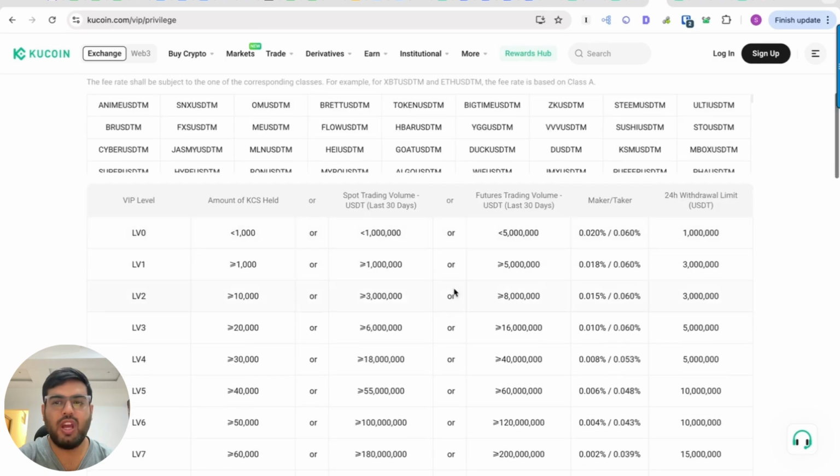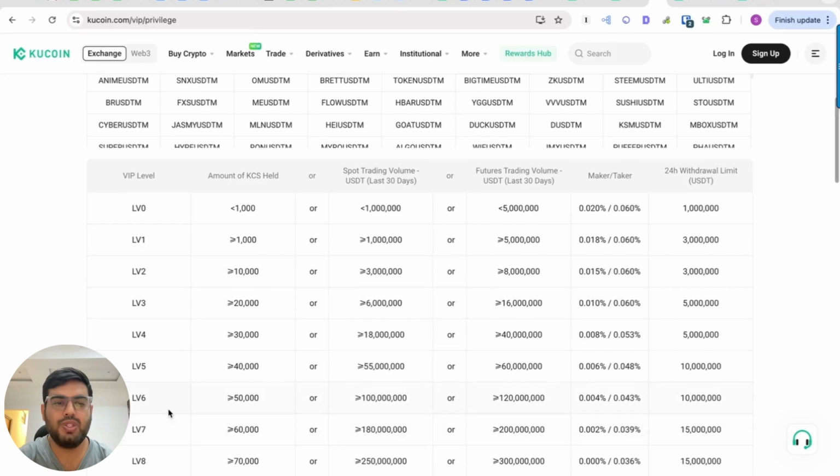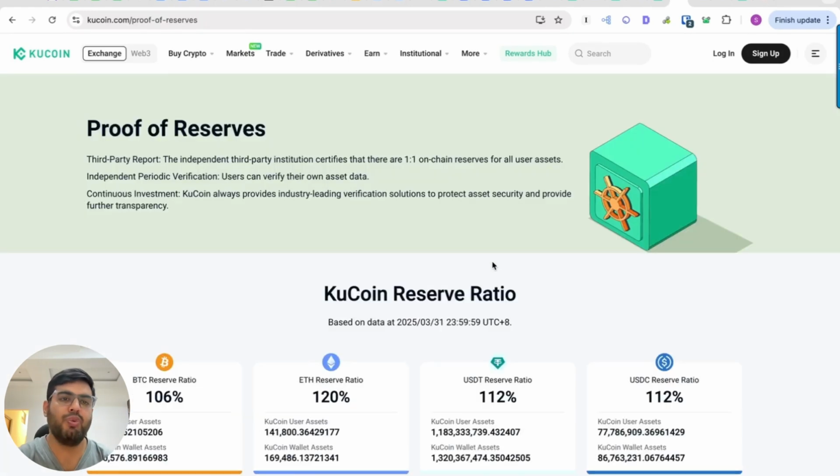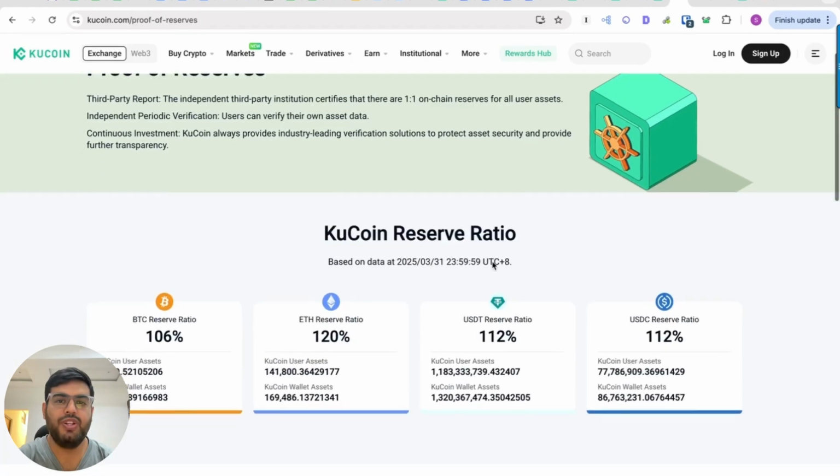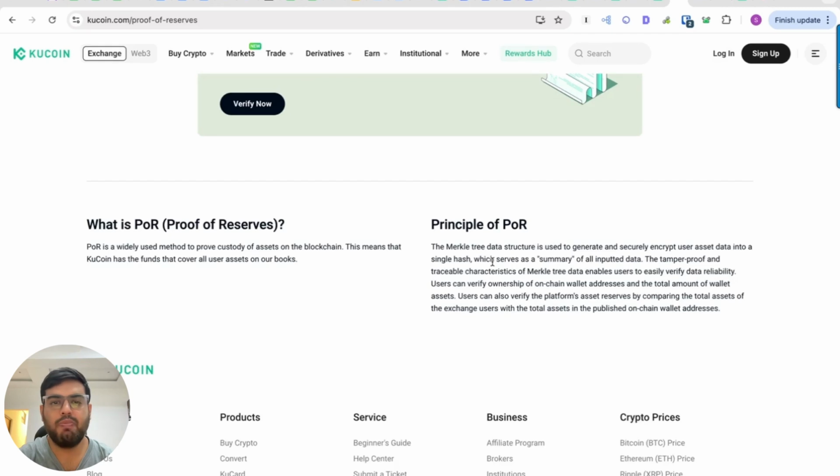So according to your VIP level access and the amount of trading volume you have generated, your maker taker fee will vary on KuCoin. And let's suppose you are at level 6 and you have generated a spot trading volume of more than 100 million or futures trading volume of more than 120 million. Then your maker taker fee will be applicable as 0.004% to 0.043%, and your withdrawal limits will be set to 10 million.